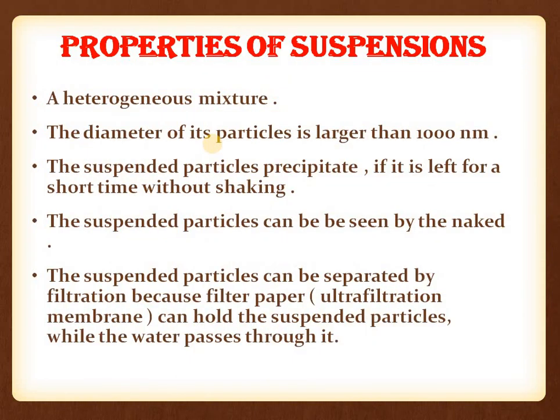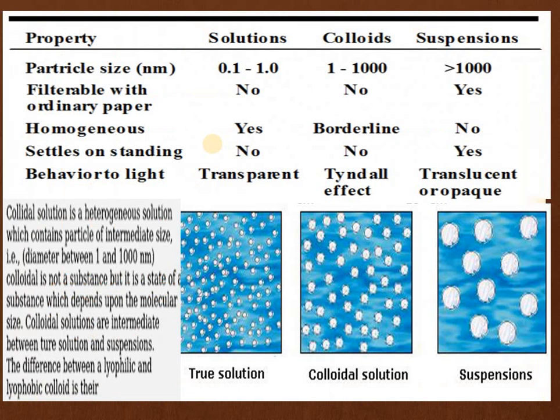The properties of suspension: suspension is a heterogeneous mixture, the diameter of the particles is larger than 1000 nanometer, and the particles of suspension settle down if they are left unshaken for some time. The suspended particles can be seen by naked eyes. The suspended particles can be separated by filtration by using simple filter paper or ultra filter papers.